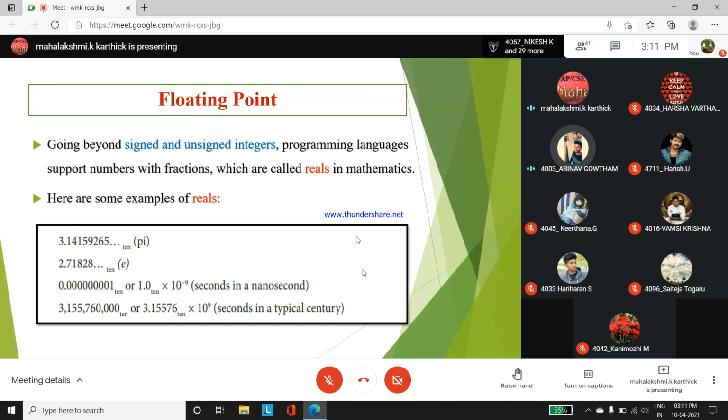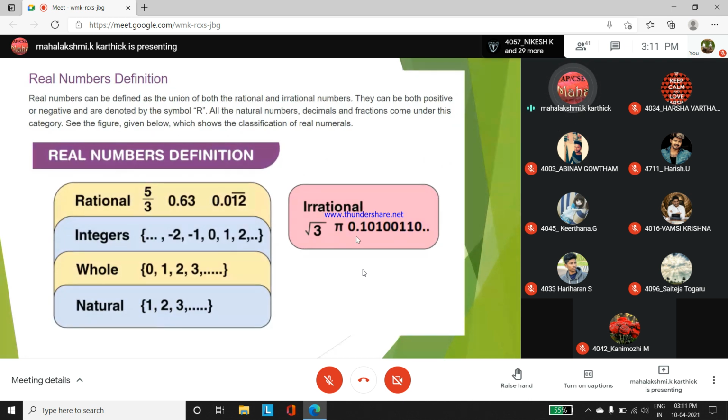No, ma'am. Okay. So real numbers, by definition, cover both the rational and irrational numbers, and are said to be real numbers. Both positive and negative are all denoted with the real number concept. Natural numbers, decimal numbers, fractional numbers, all come under the category of real numbers. So these are the examples of real numbers: rational, integers, whole, natural,